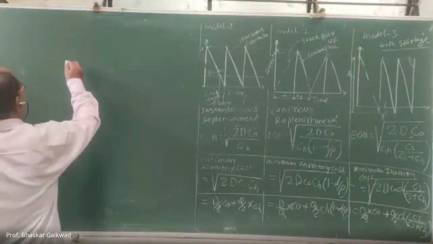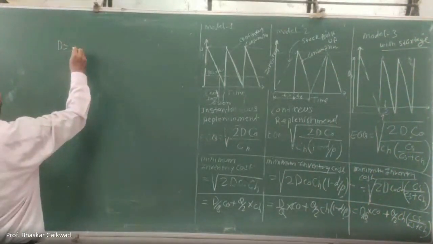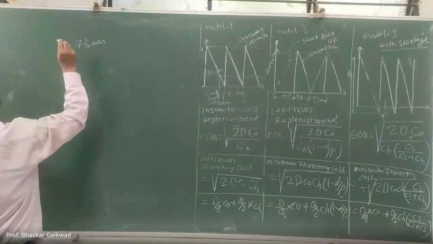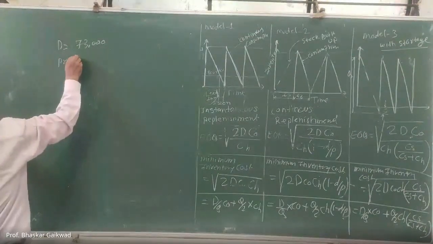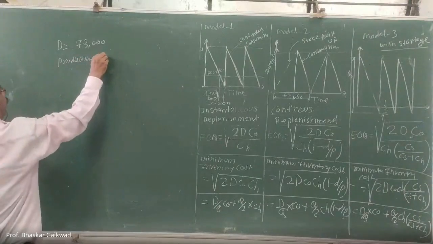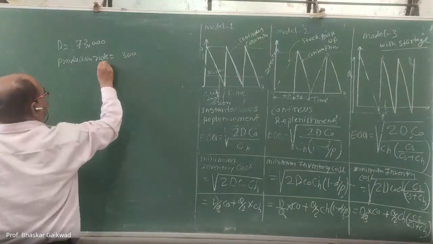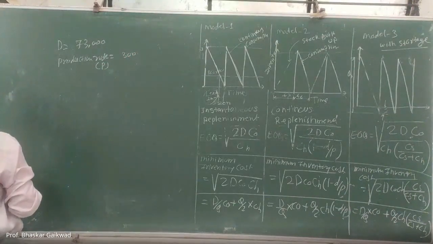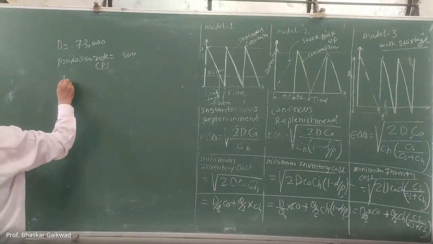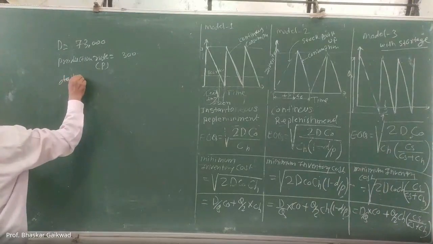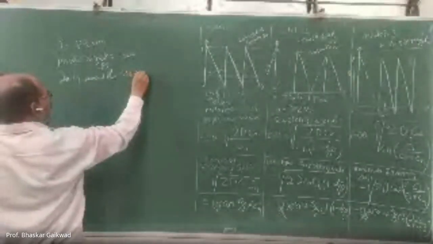Here the demand is given, 7300. The production rate P is given, 300 units. The daily demand, small d, is 200 units.